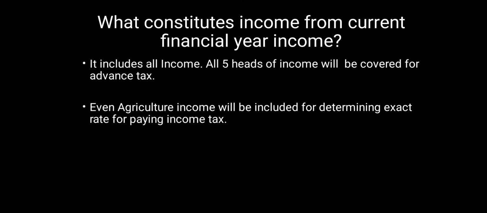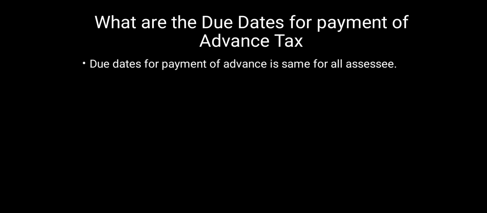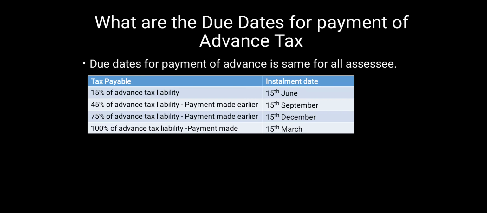After determining advance tax liability, one should know the exact due date for payment of such tax so that no interest is charged for delayed payment. There are 4 due dates for payment of advance tax. The first due date is 15th June, till which one should pay 15% of advance tax liability.